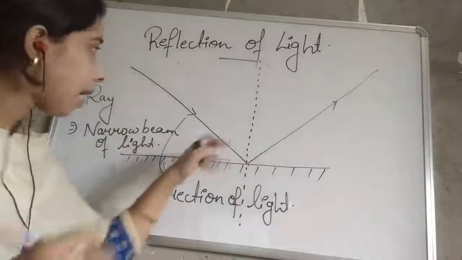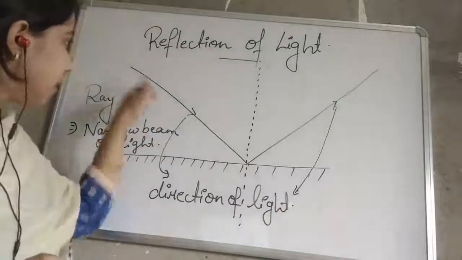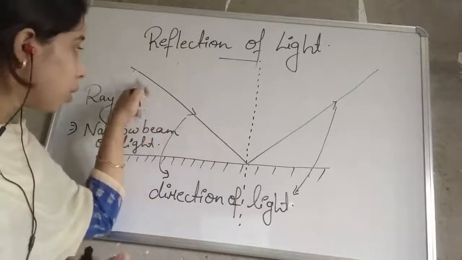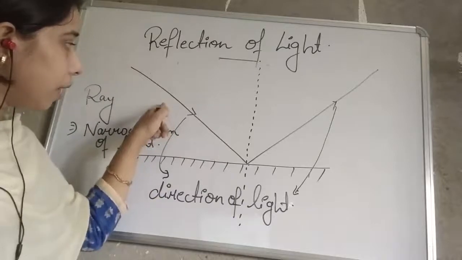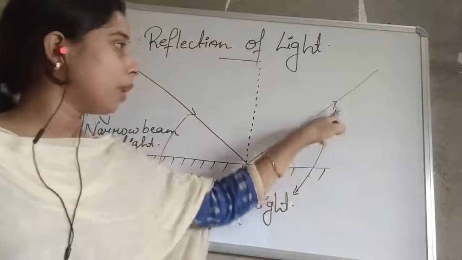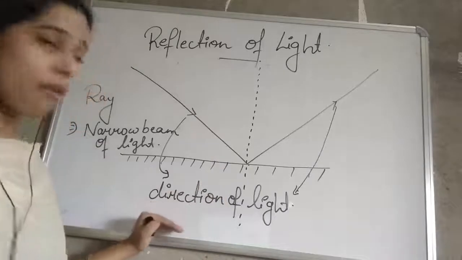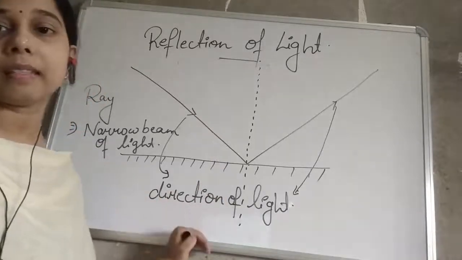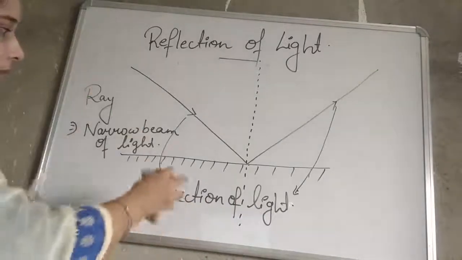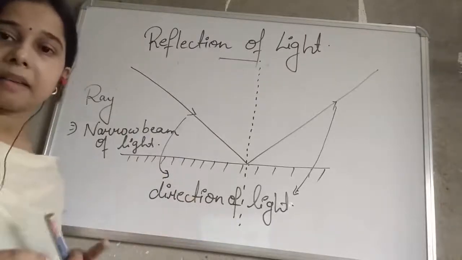Whether this arrow or this arrow, in both of them you can see the arrow is showing in this direction. It means the light ray is coming from this side and it's moving to the object. Then it gets reflected, so the arrow of the light ray will be in the other direction. So, in the ray of light, the arrow determines the direction of the light. It tells in which direction the light is traveling. So, this is the first one, and that is ray.